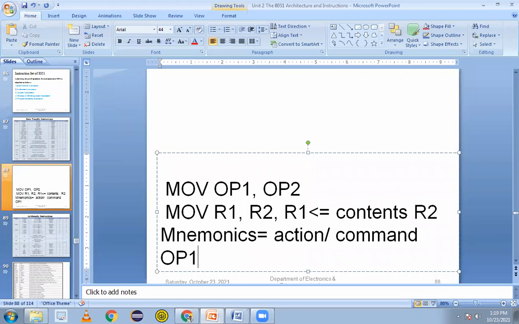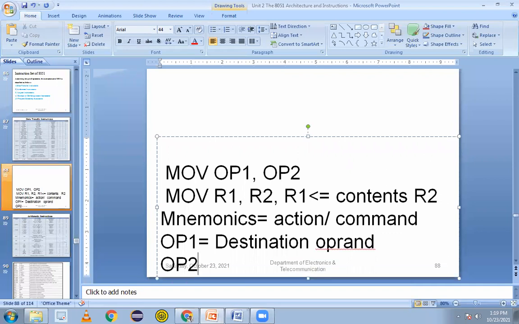Then OP1 and OP2. OP1 will be the destination register or operand. OP2 is the source operand.